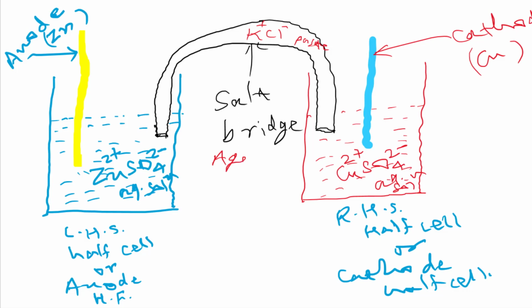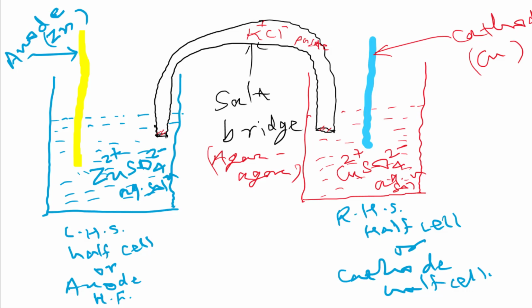If you know, a plant product is there that is known as agar. This is a semi-solid type substance. Here we are making a paste of KCl with this agar, and then we are filling this paste in the inverted U-tube, that is known as the salt bridge, and the mouths of this tube are closed by cotton. The purpose is to allow these ions to flow constantly and slowly, so it does not become empty instantly, and the cell can work for a long time.